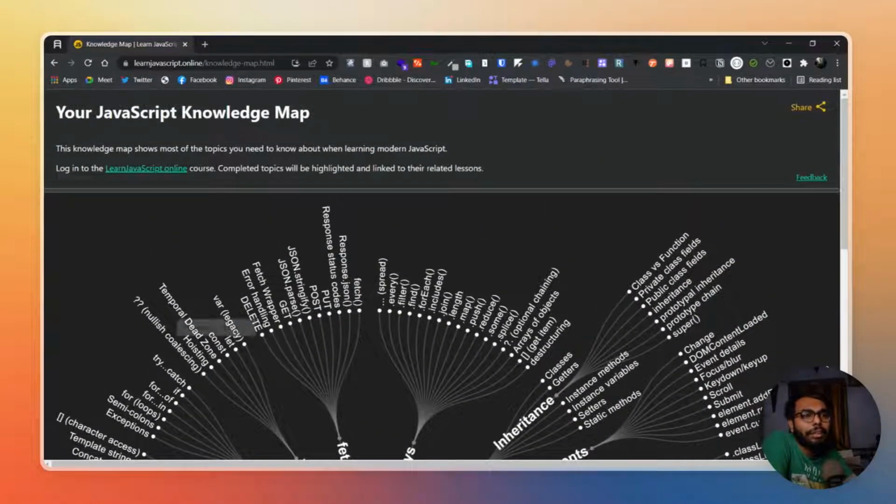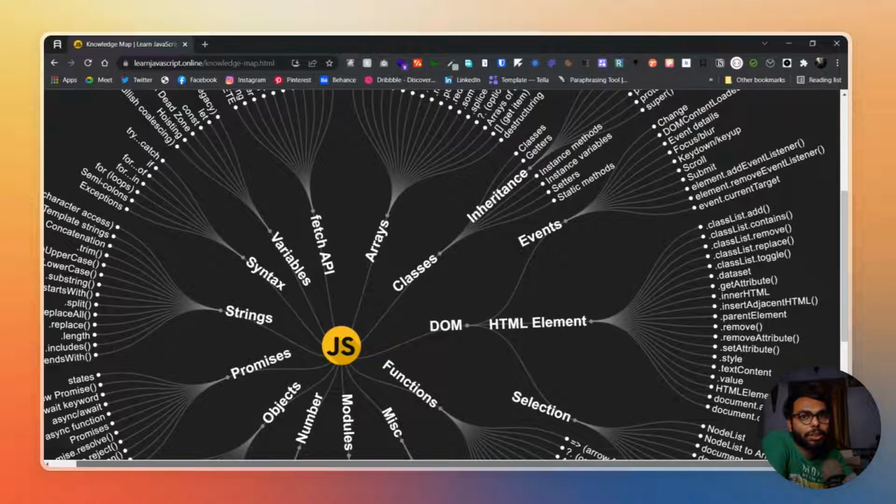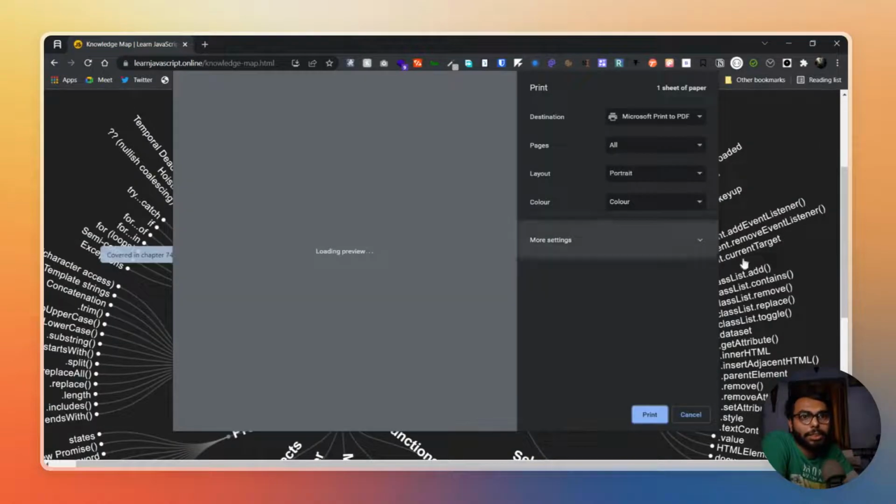But it's a great thing to have all of it stuck on your wall and know what works for what. Most probably I will just print it out, to be honest. Take a screenshot of the whole website and print it out, because printing is not working over here. If you click Control P, see, printing is actually not working.